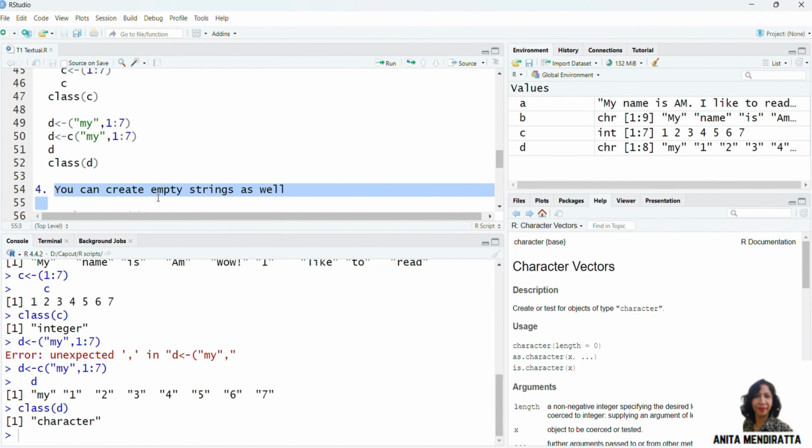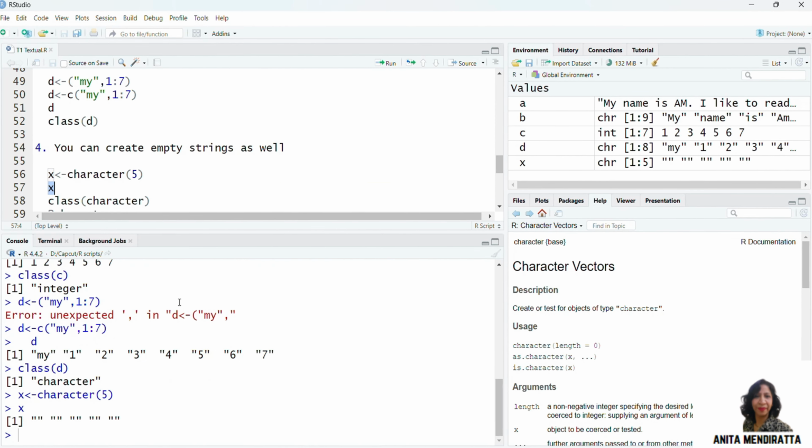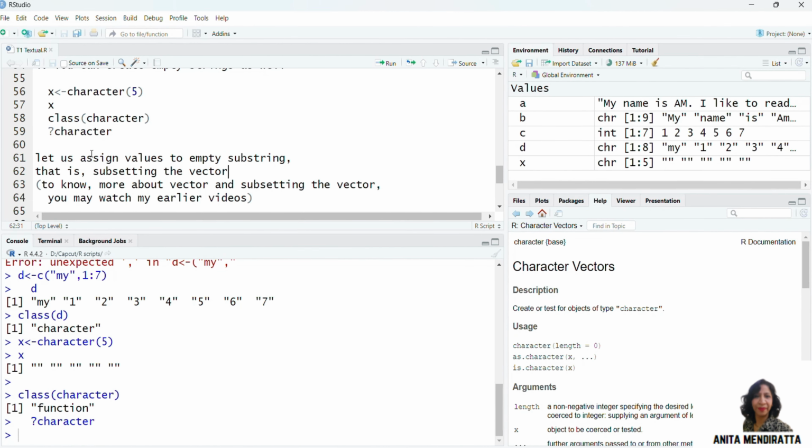Further, we can also create empty strings. We can use the function character here. After printing, we can see 5 empty characters have been created. You can look at its documentation here, and you can see that character is a function.